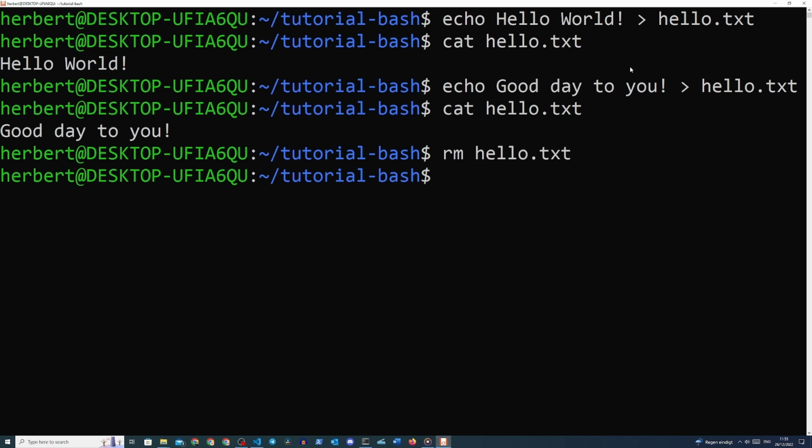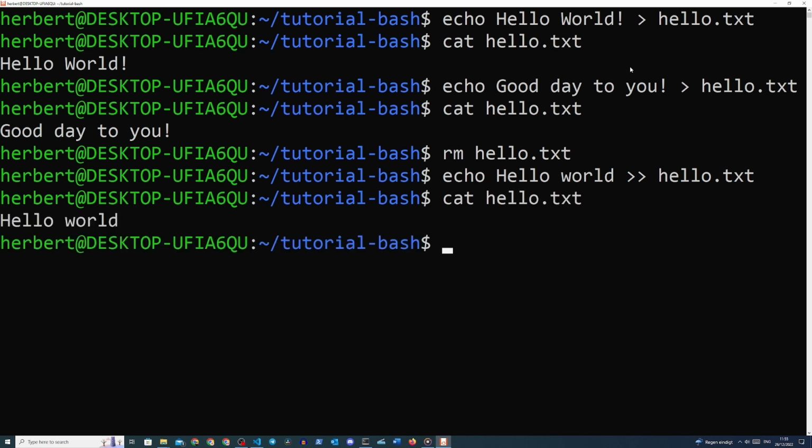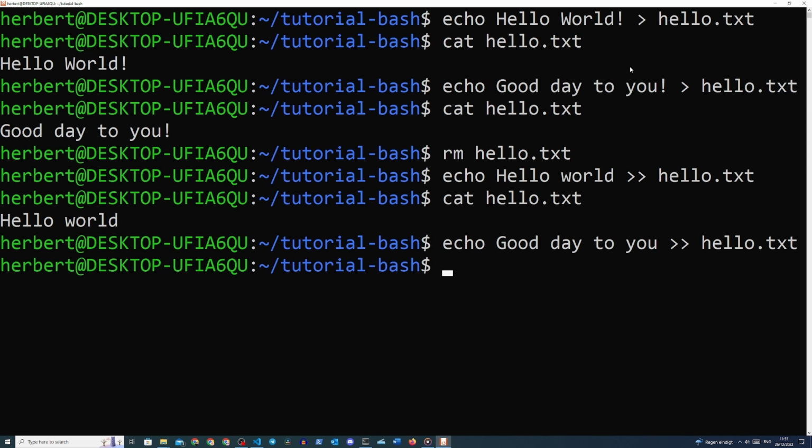Then we use echo hello world double greater than symbol hello.txt, and we check if the contents are indeed correct with cat hello.txt, and indeed the text is there. And once we verified this, we send another output to the file using the double greater than symbol and type in echo good day to you double greater than hello.txt. And we once again verify this output with cat hello.txt, and we should see both outputs here.